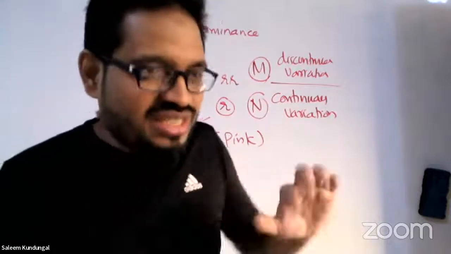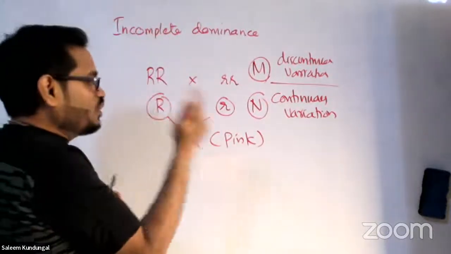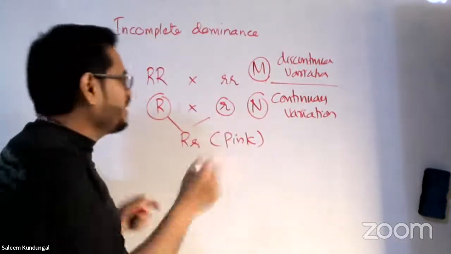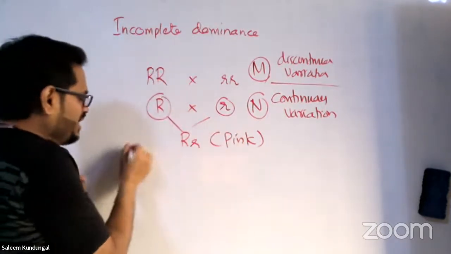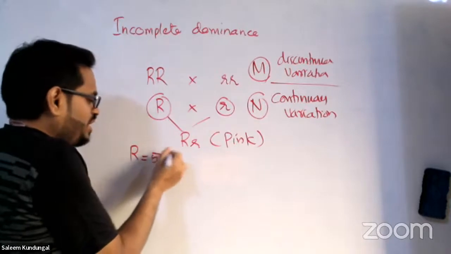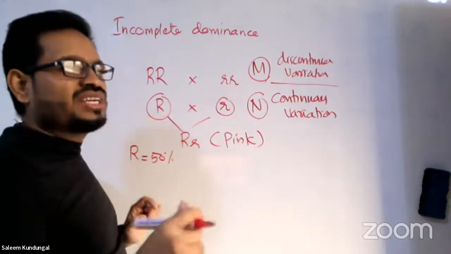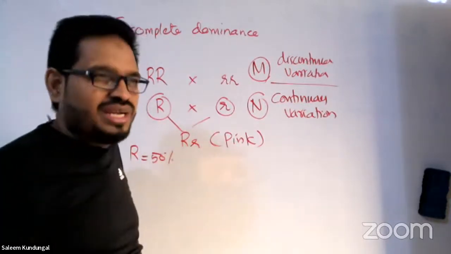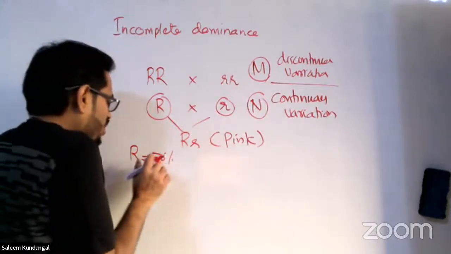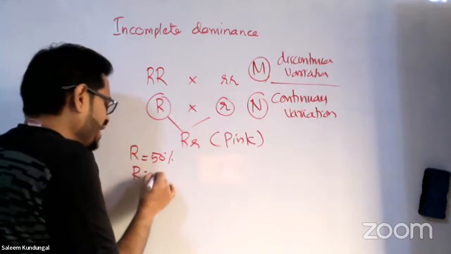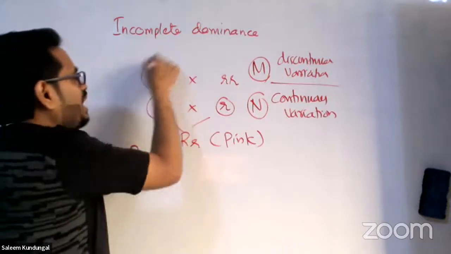Now, what is the genetic reason behind incomplete dominance? That area you must check. As you already know from the molecular basis chapter, these genes, capital R, for example, let me give the explanation. Capital R gives 50% of the red coloring pigment. For example, let's take anthocyanin. Anthocyanin is a red coloring pigment. So capital R gives 50%. One more capital R is there, 50 more percentage. So two capital R is there.